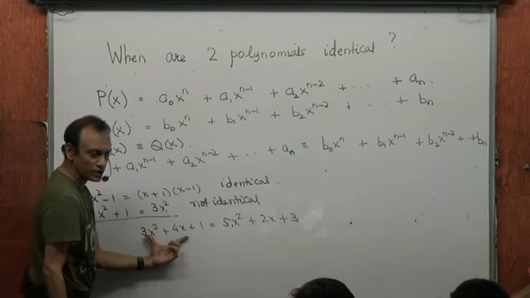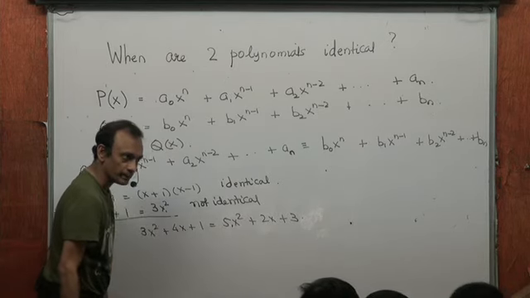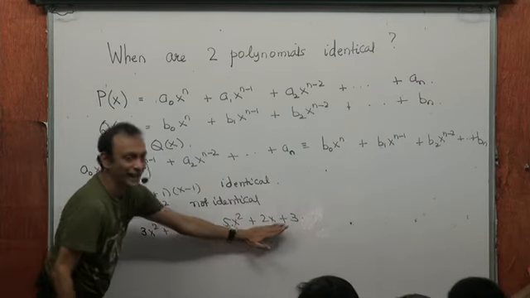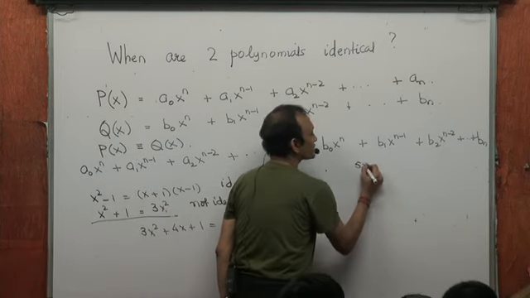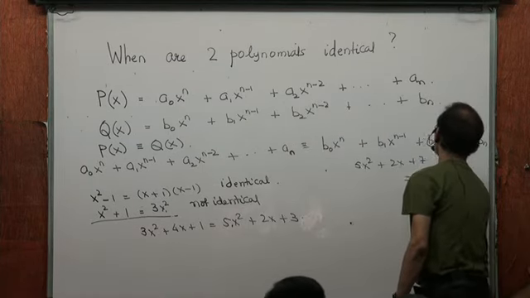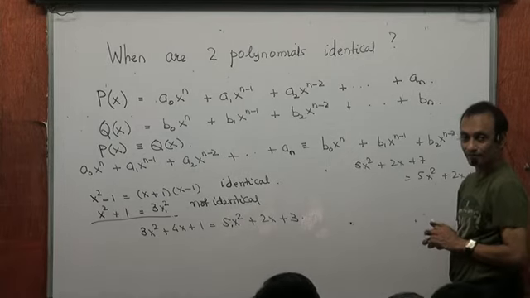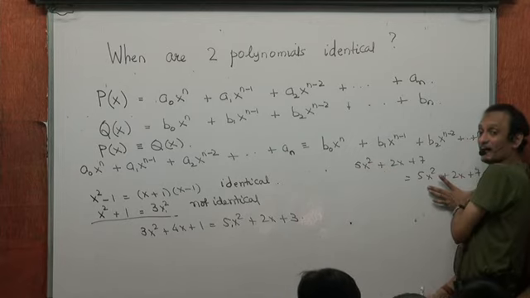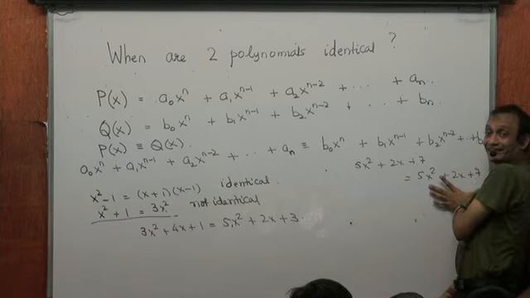This is a polynomial of degree 2. This is a polynomial of degree 2. But they are not identical. Right? This is an equation and not an identity. But if I said 5x squared plus 2x plus 7 equal to 5x squared plus 2x plus 7, for all values of x, this expression assumes the same value as this expression. These two polynomials are identical.